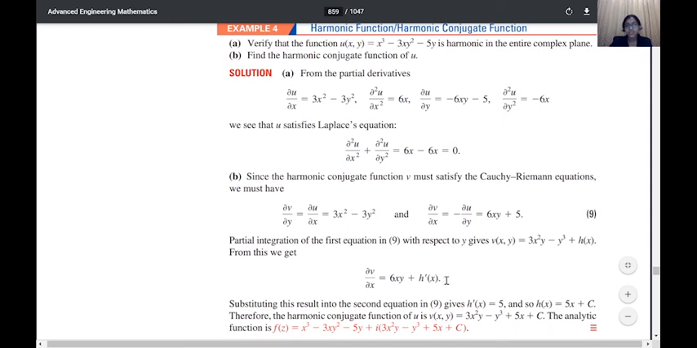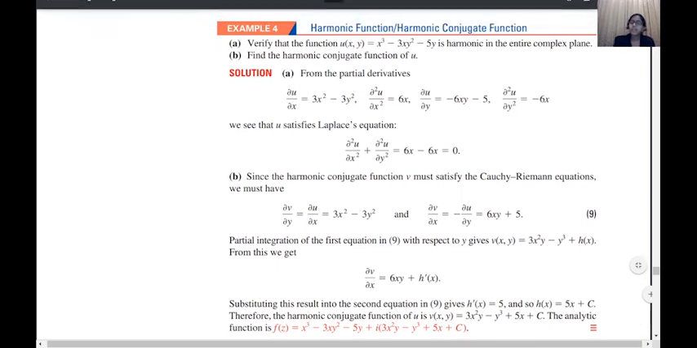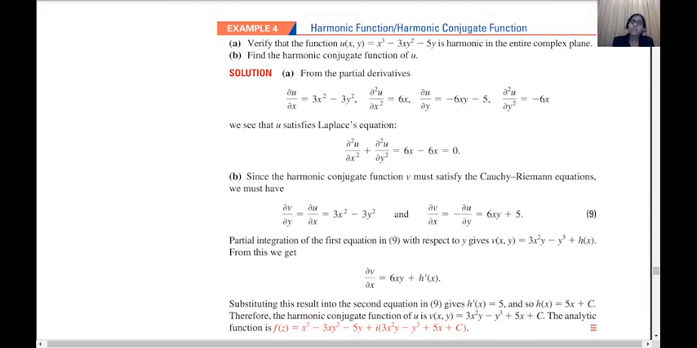Now from h dash of x, how can we get h of x? We will have to integrate it with respect to x. We will get h of x is 5x plus c, and we substitute this value in v. So v will be equal to 3x square y minus y cube plus 5x plus c. That will be the harmonic conjugate of the given function u equal to x cube minus 3xy square minus 5y. So finding the harmonic conjugate is simple.